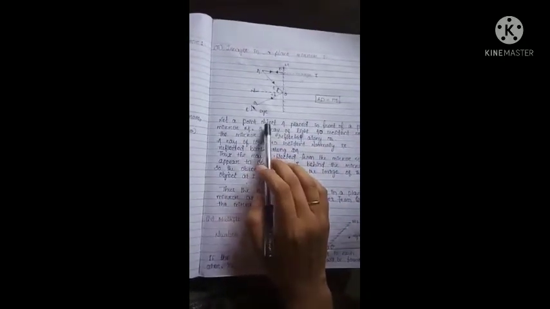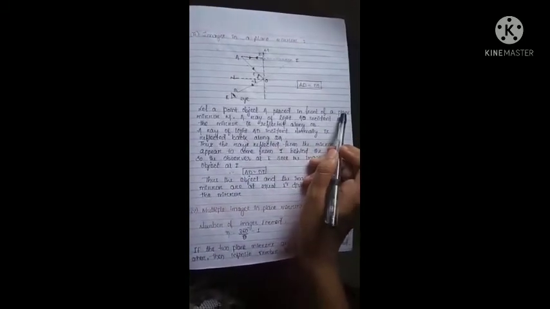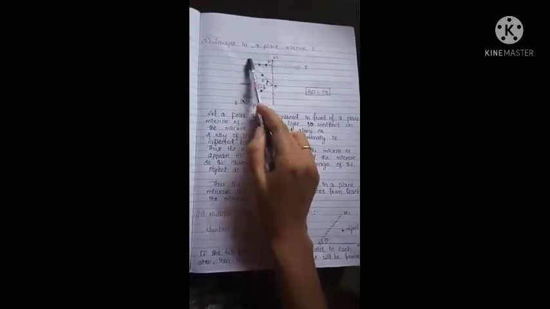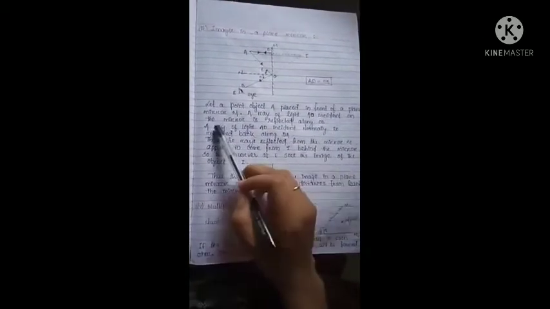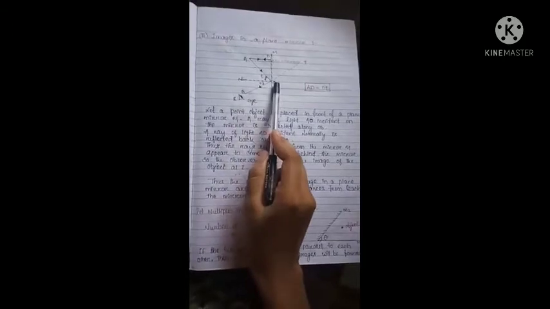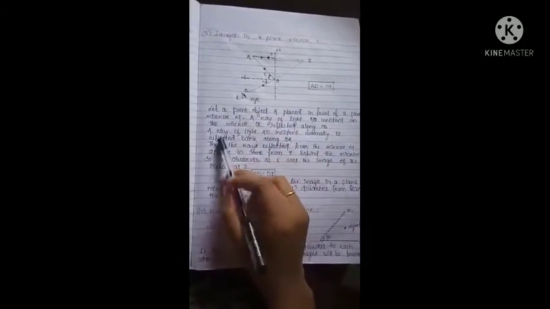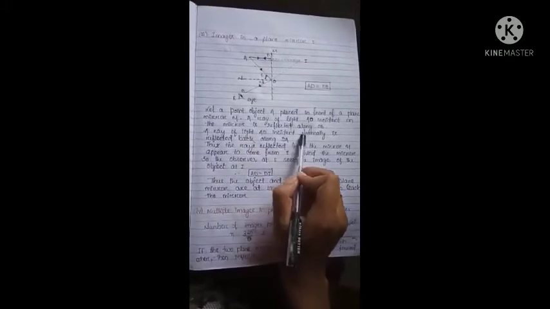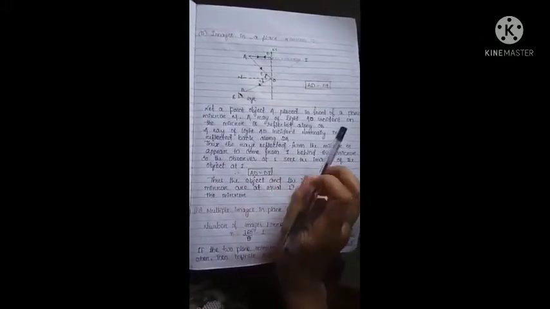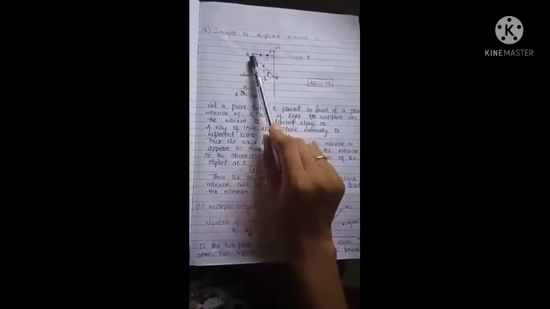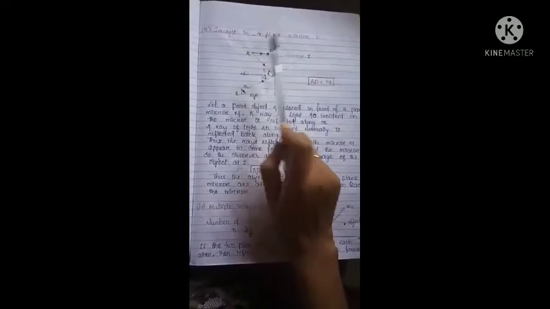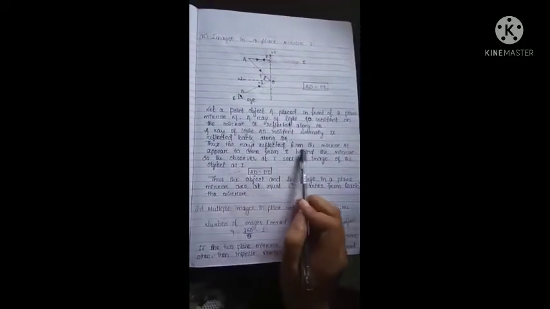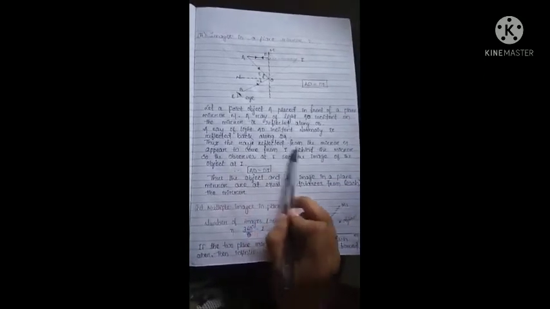Let a point object A be placed in front of the plane mirror M. A ray of light AO incident on the mirror is reflected along OB. Now a ray of light AD incident normally is reflected back along DA. You should remember that when a ray of light is incident on a plane mirror normally, it gets reflected along the same direction, that is DA. Thus the rays reflected from the mirror M appear to come from I behind the mirror.